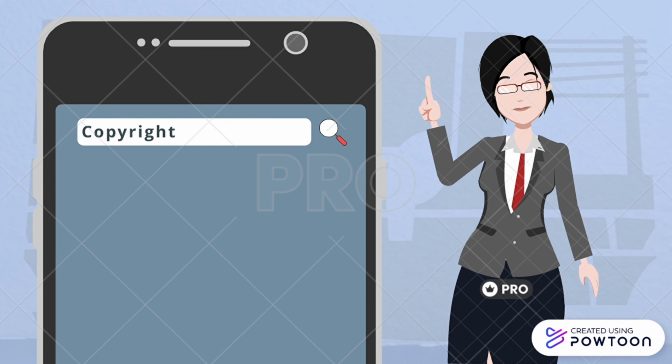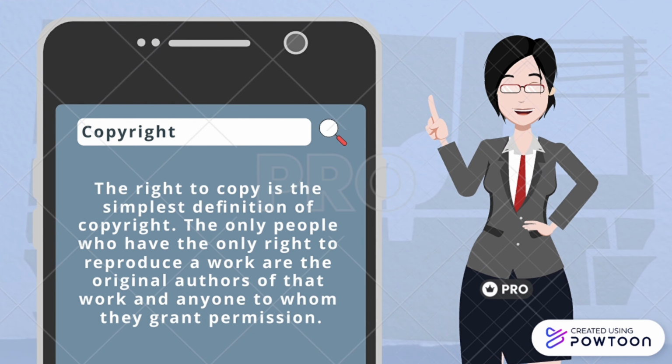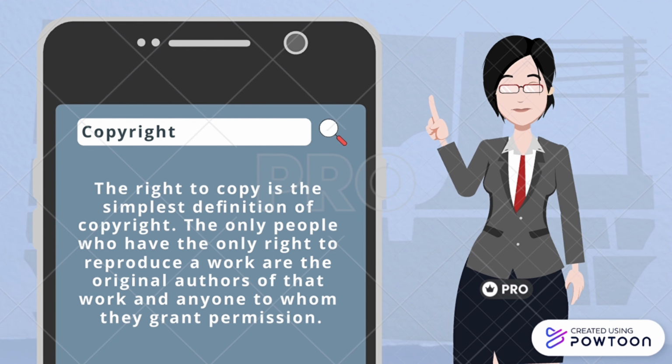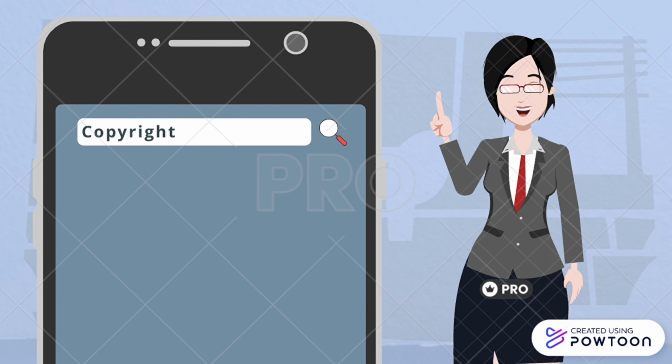The legal right of the owner of intellectual property is referred to as copyright. The right to copy is the simplest definition of copyright. The only people who have the right to reproduce a work are the original authors of that work, and anyone to whom they grant permission.